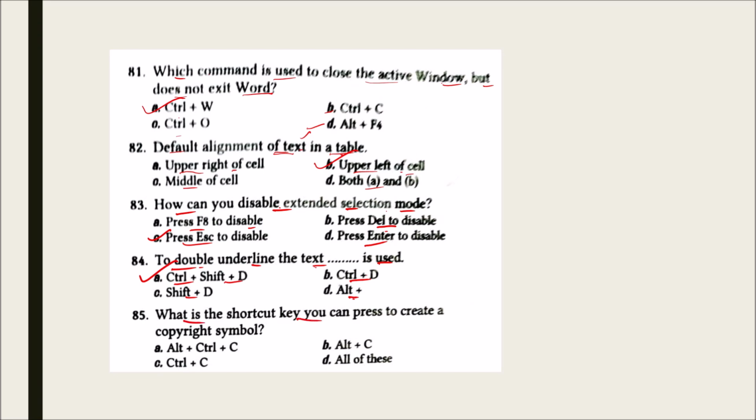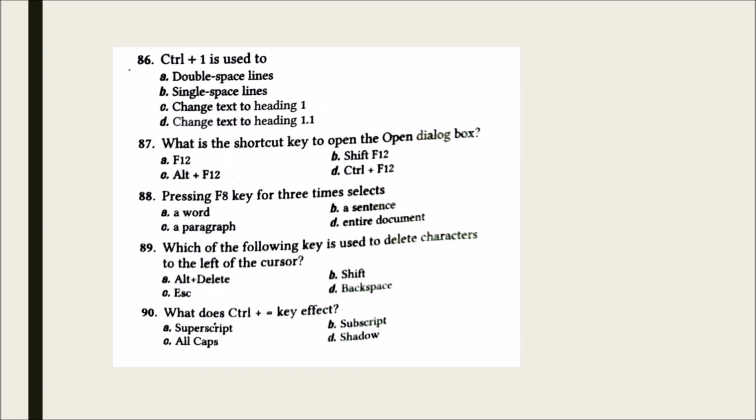What is the shortcut key you can press to create a copyright symbol? Alt plus Control plus C, Alt plus C, Control plus C and all of these. And the correct answer is Alt plus Control plus C. Next, Control plus 1 is used to double space line, single space line, change text to heading 1, change text to heading 1.1. And the correct answer for this is single space line, B.